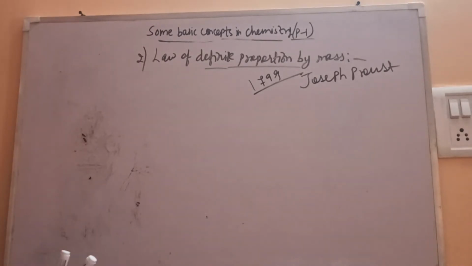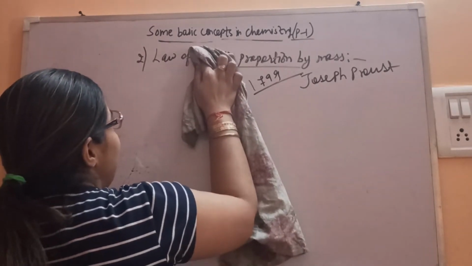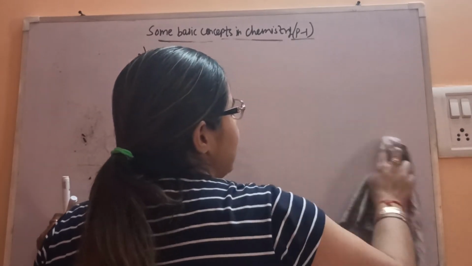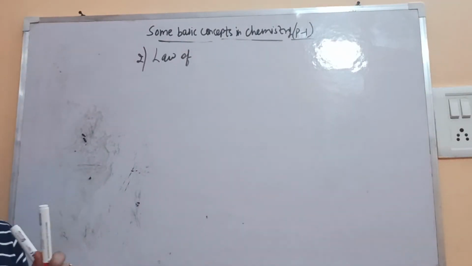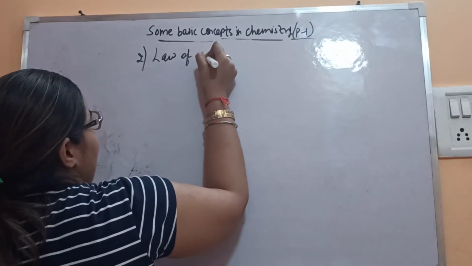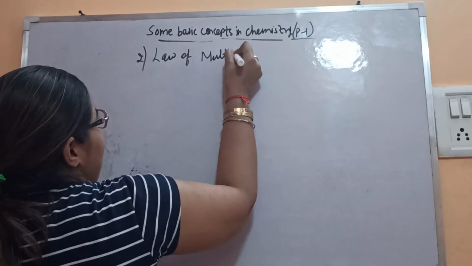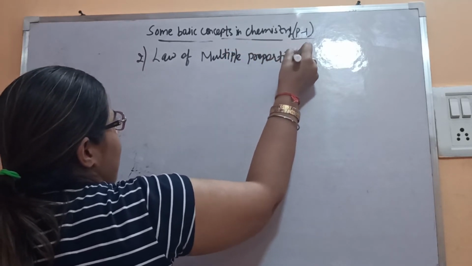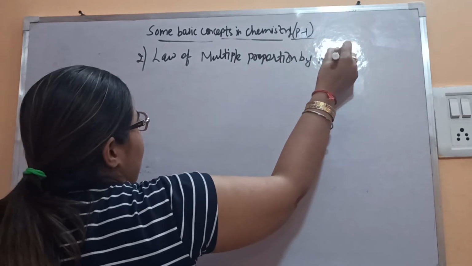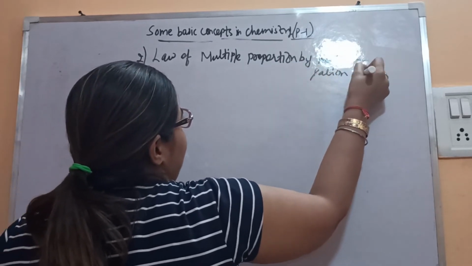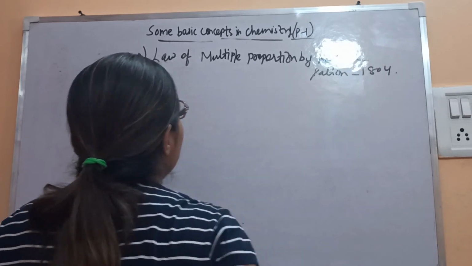So let's see the next law. Law of multiple proportion by mass, given by Dalton, who gave the Dalton atomic theory, in 1804.